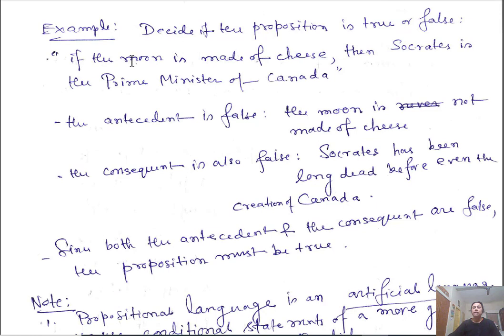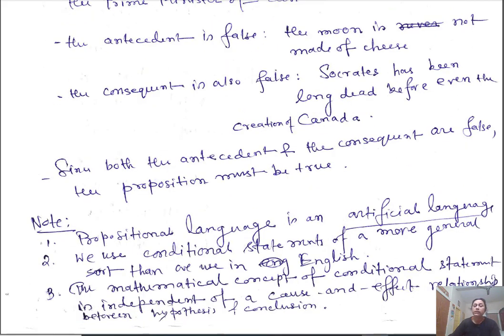In English, this statement is actually meaningless, but if we go by logic, the statement is true, because P is false and Q is false, and by the implication truth table P implies Q is true. That is why propositional language is called an artificial language.